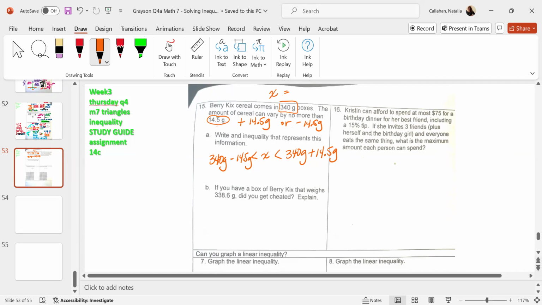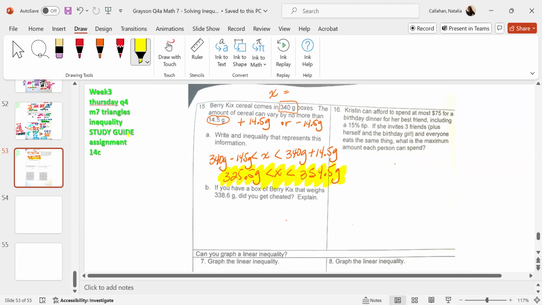And so how this is going to look is, look up here for a second. 340 minus 14.5 gives you 325.5 grams. So this is the lowest it can be, right? The highest it can be is 340 plus 14.5 grams, which is 354.5 grams. Do you see that? This is your answer.